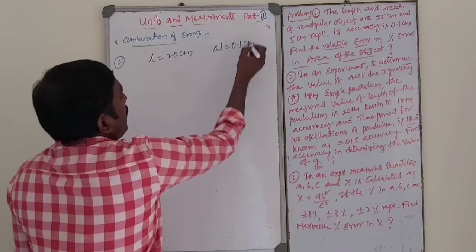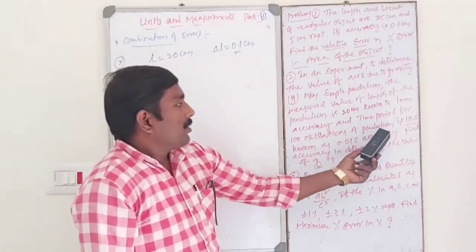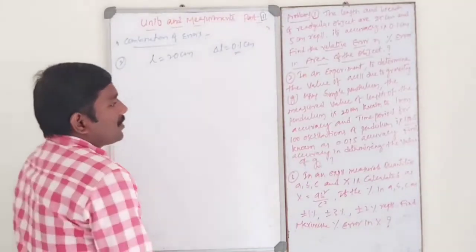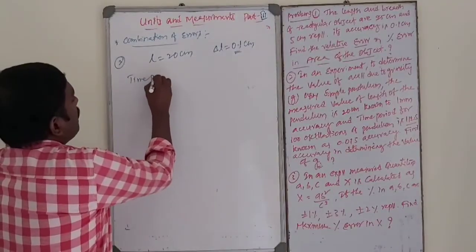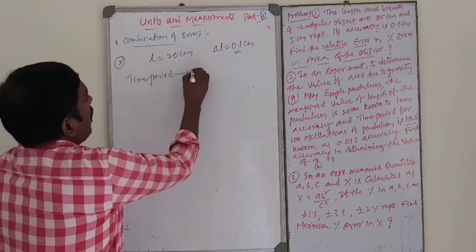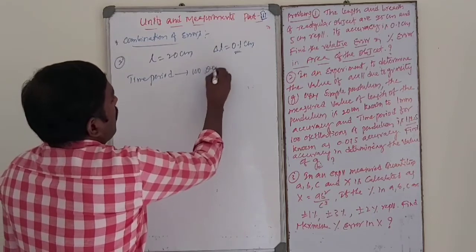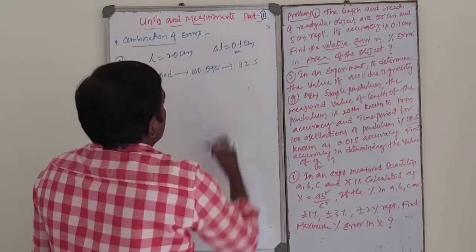And the time period for 100 oscillations is 112 seconds.